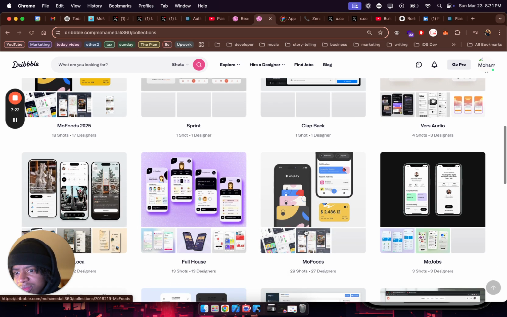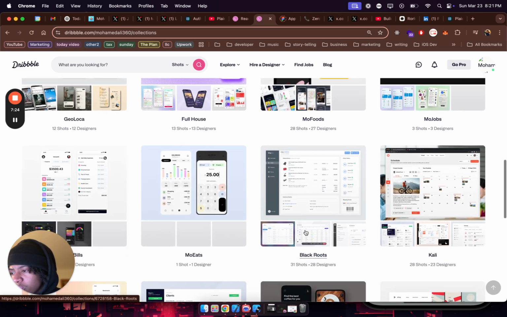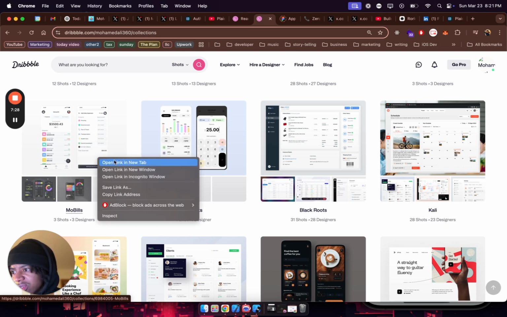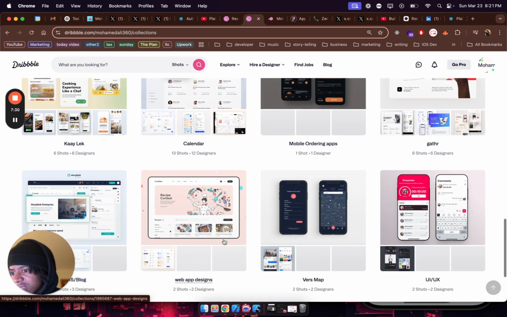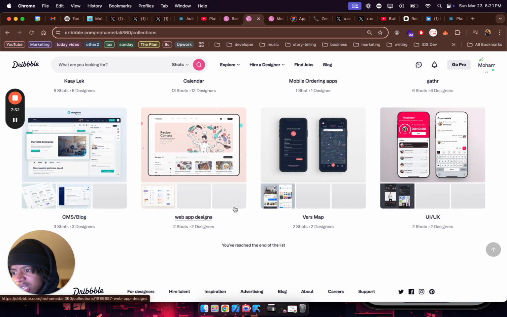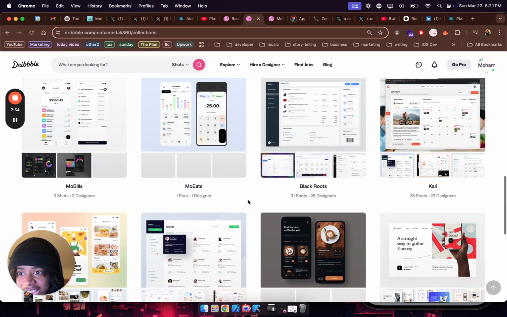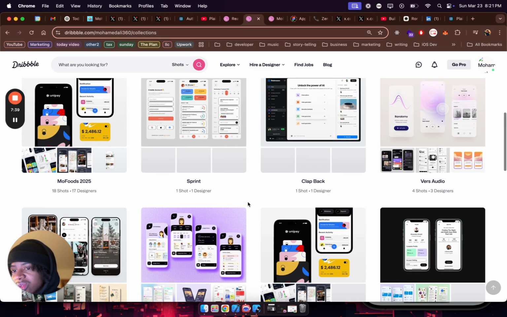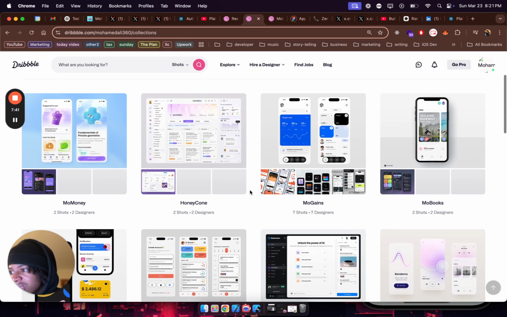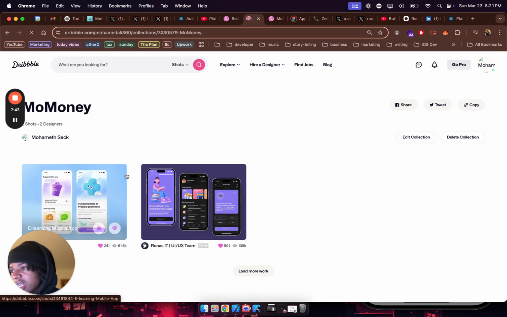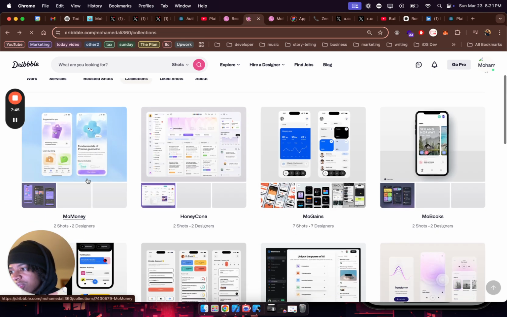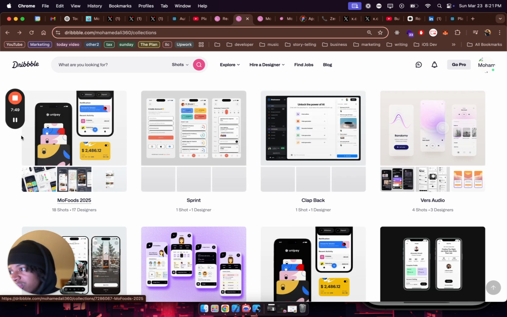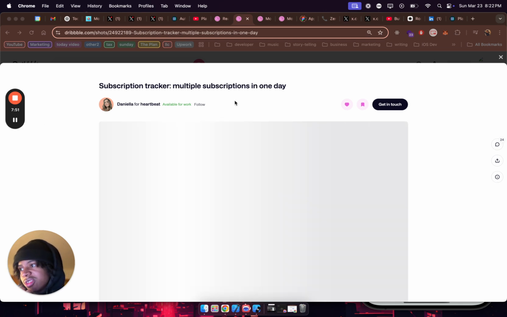Where's more money? Hmm. There's more bills, which would be nice to look at. Where's more money? Do I not have the more money one? I don't. But I do have the calendar. Oh no, there it is. And I only have two. Okay, so we'll open that in a new tab. And now I know it's in the calendar. Let me pause this. All right. Pause the video so you don't have to see me.